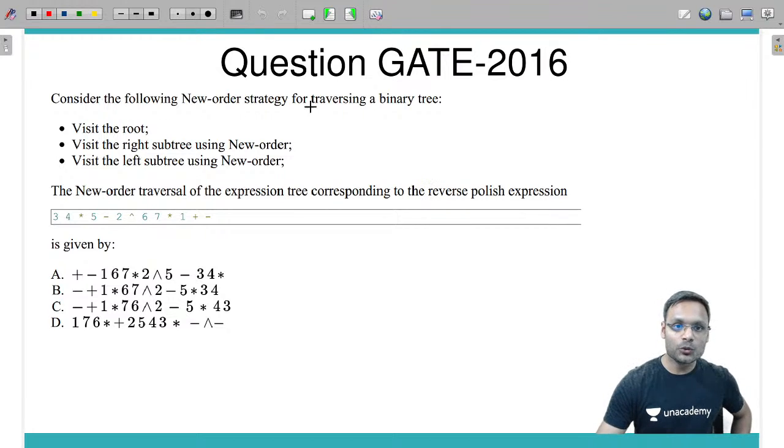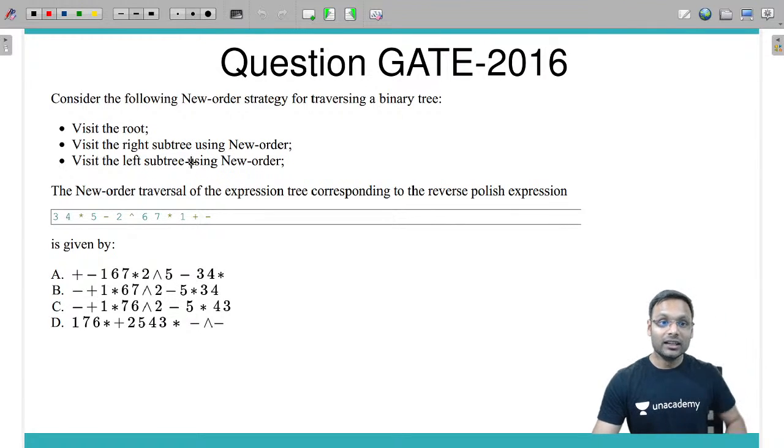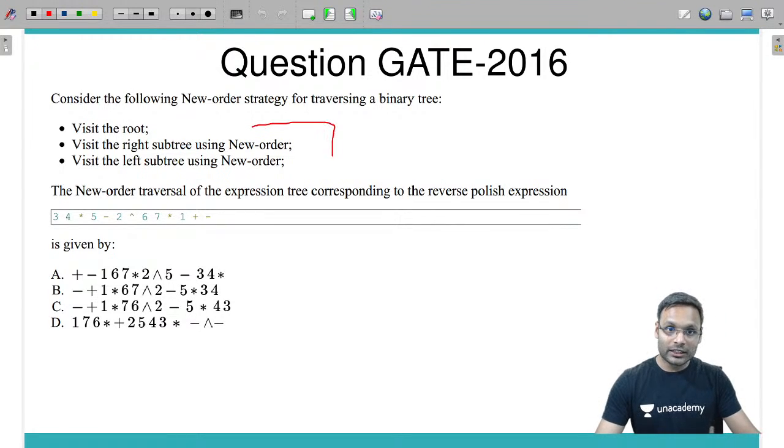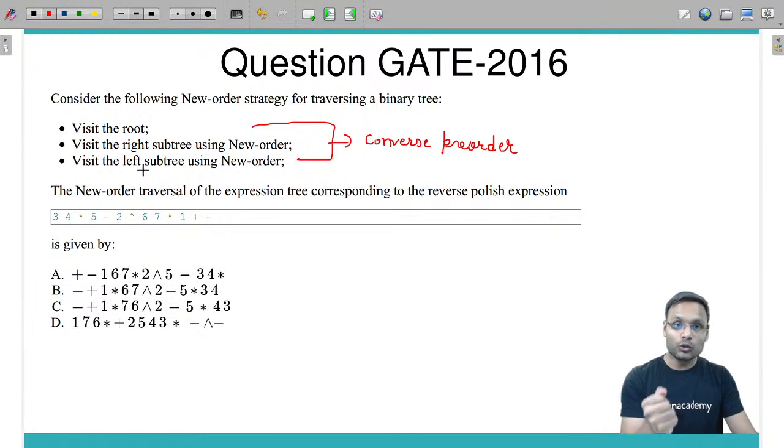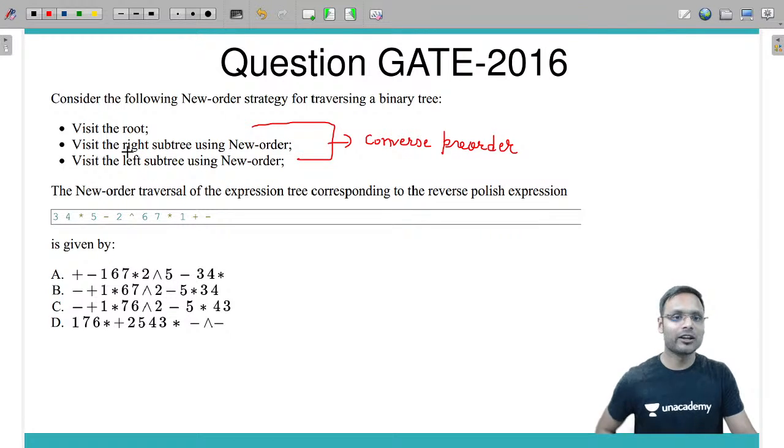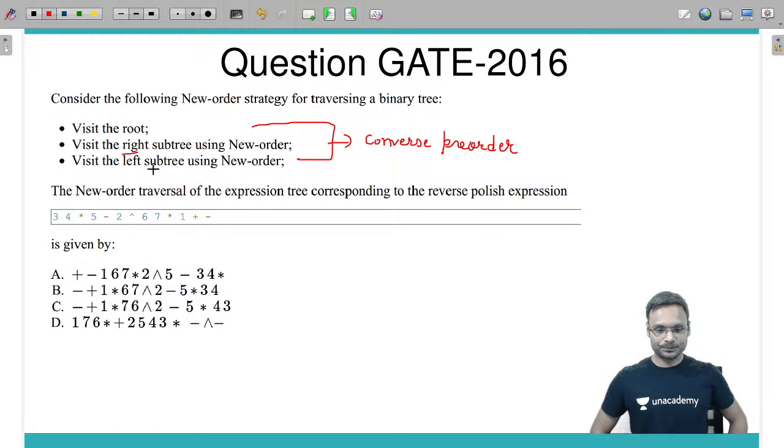Consider the following new strategy for traversing a binary tree. Visit the root, then right subtree, then left subtree. Means it's a pre-order traversal, but converse pre-order traversal. What is converse pre-order traversal? Converse pre-order traversal says that we need to traverse the right subtree first before left subtree. That is the root, then right subtree and left subtree recursively.